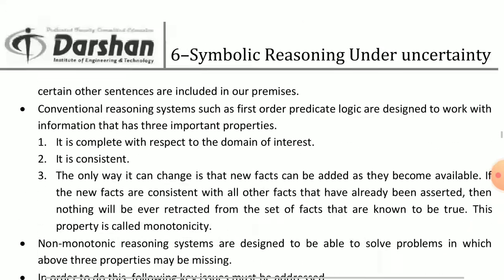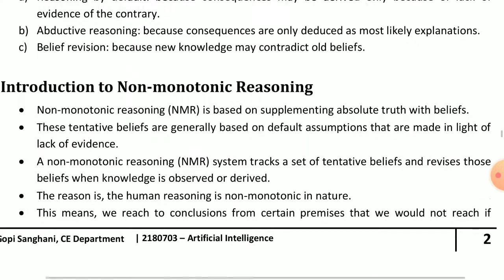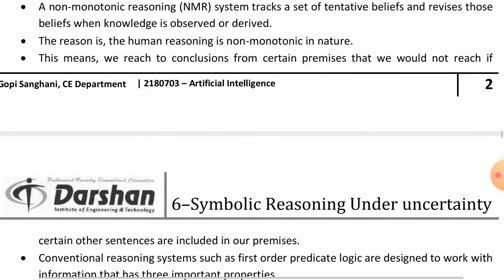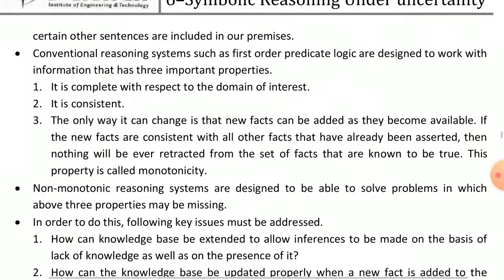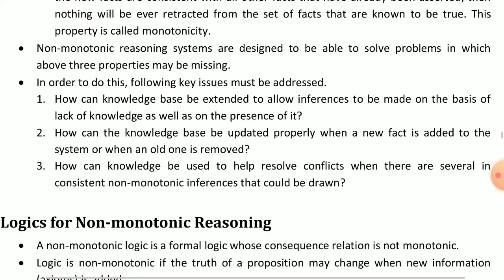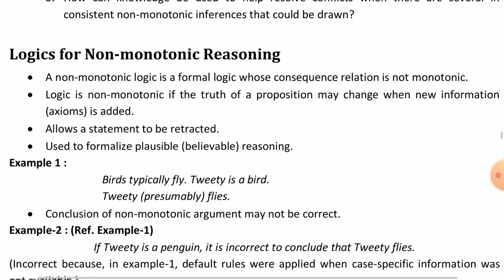So here our topic, introduction to non-monotonic reasoning, is completed. First I will explain the definition of NMR. Then we can learn the three different properties. Then we can learn some other details about the NMR system, and last we can learn the three issues which are generated in the NMR system.